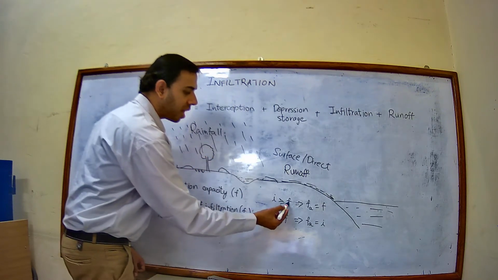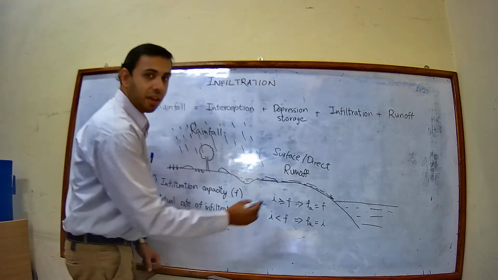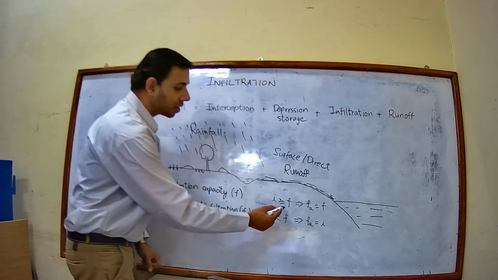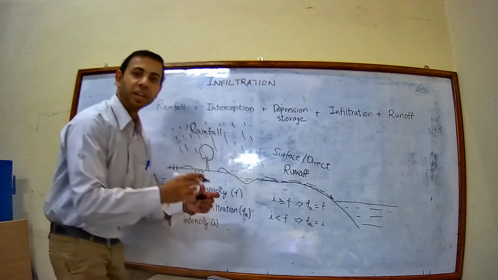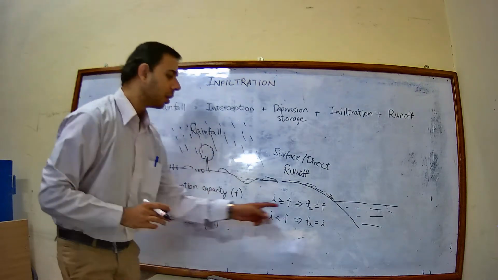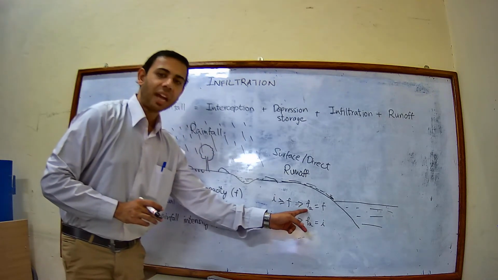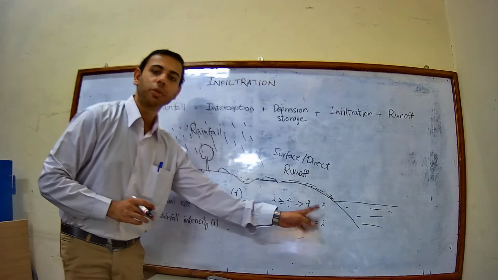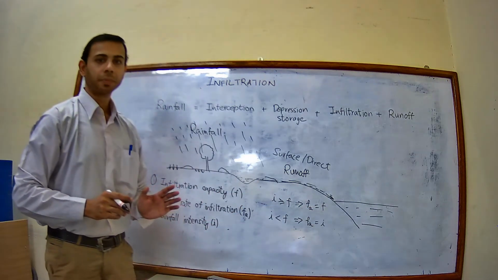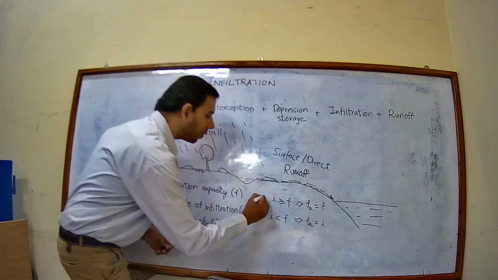When I is greater than or equal to F, that is, when rainfall intensity is greater than or equal to the infiltration capacity, then the actual rate of infiltration will be equal to the infiltration capacity. Okay. This you have to keep in mind.